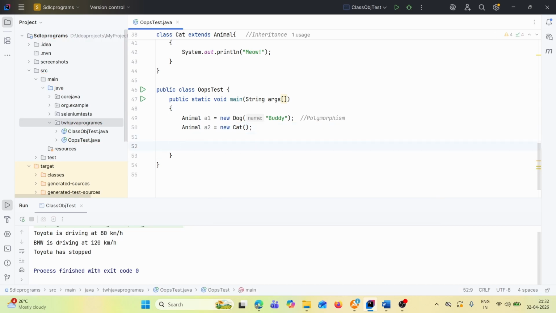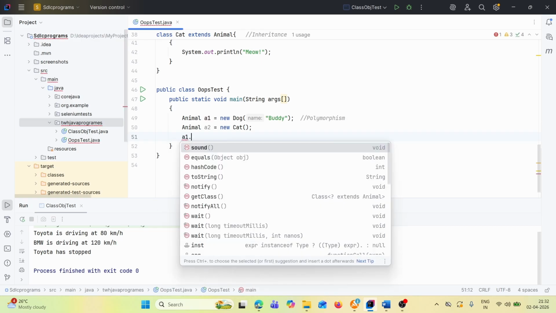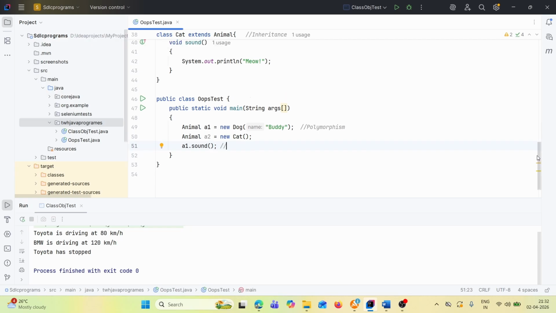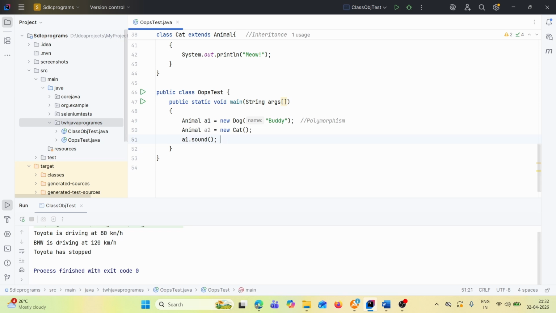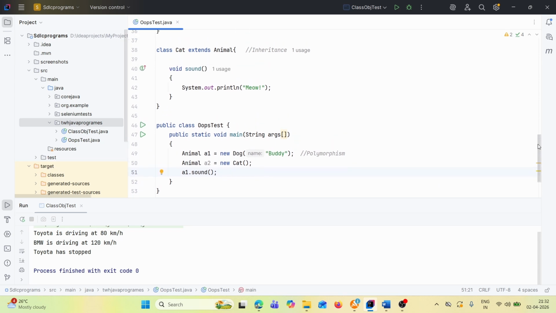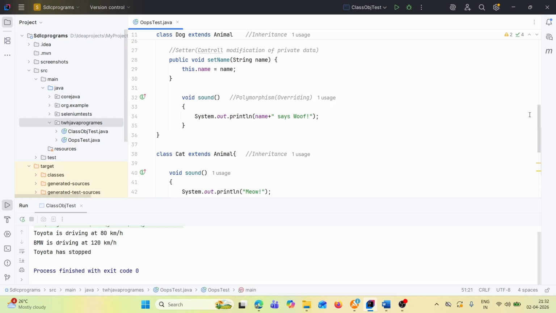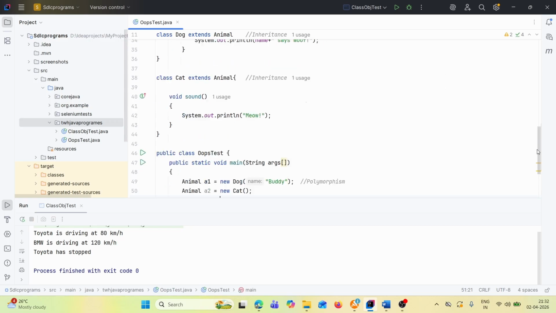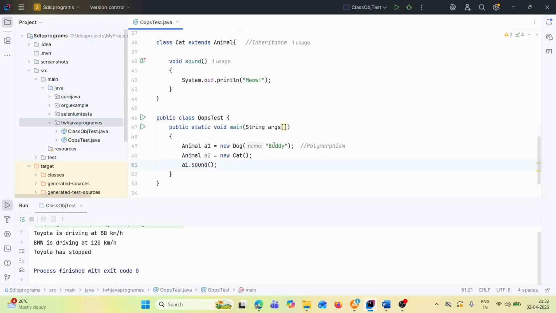Okay, then what we'll do, we'll call, let's say, a1.sound. Whenever we call a1.sound, which method will it call? A1.sound means the Dog class sound method. So here it will call System.out.println, name means Buddy says woof, because we are passing the name as Buddy, correct?